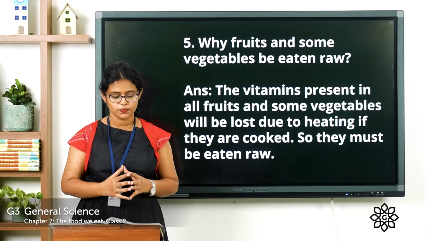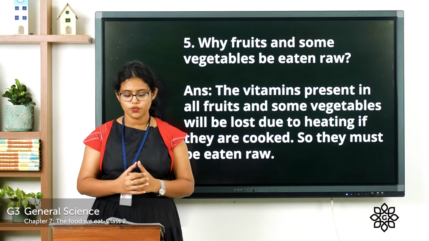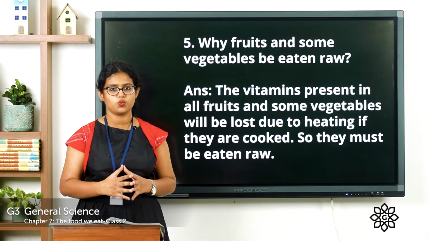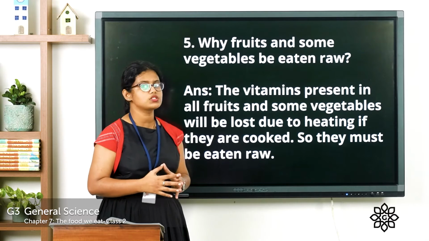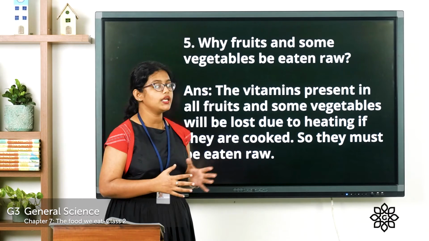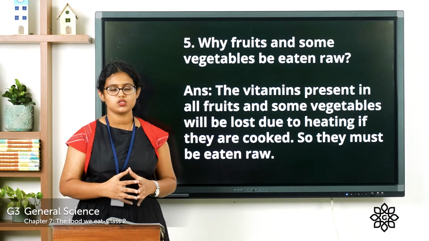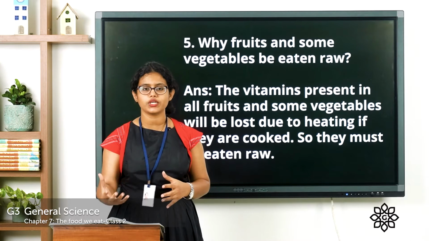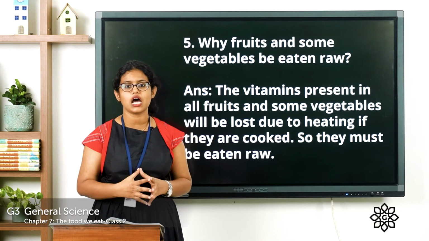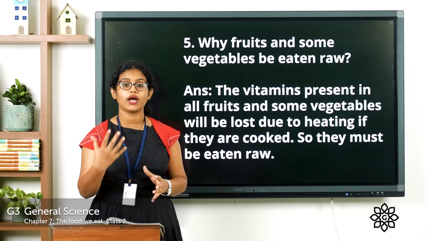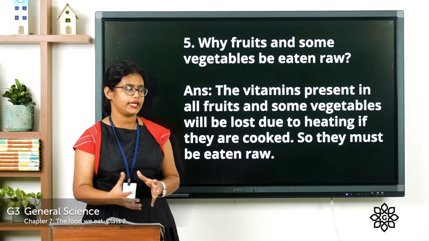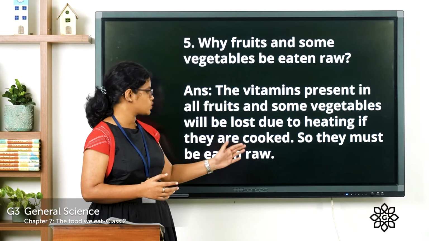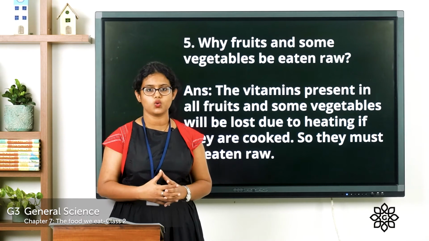Coming to the fifth one. Why should fruits and some vegetables be eaten raw? So let's see the answer. The vitamins present in all fruits and some vegetables will be lost due to heating. So if fruits and some of the vegetables are cooked, the vitamins which are present in them will be lost due to heating. So they must be eaten raw.